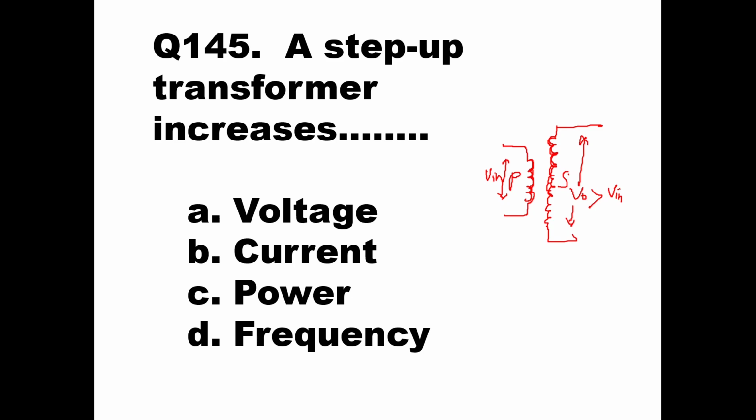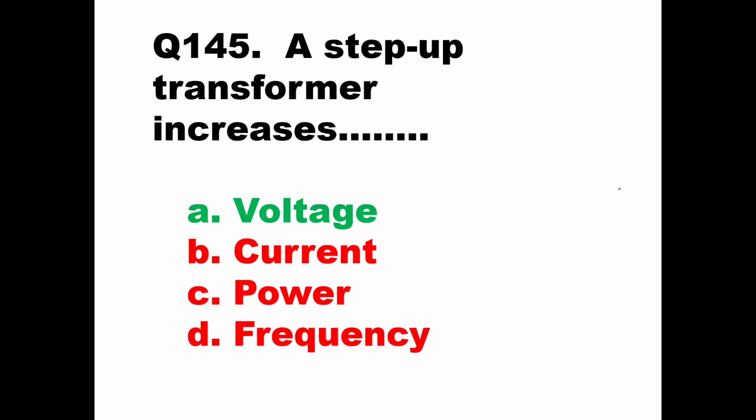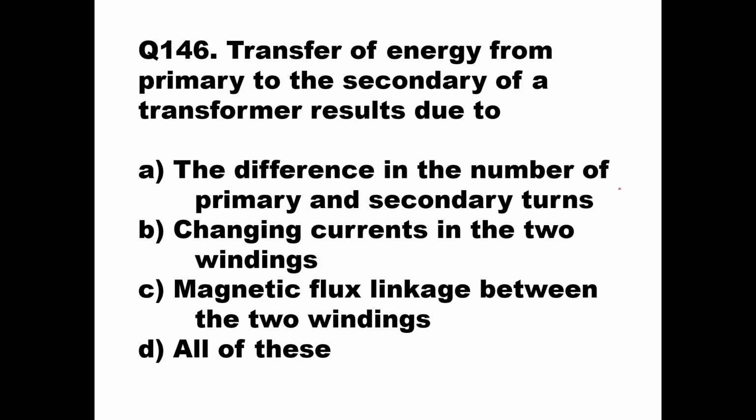A lower voltage at the primary input will become a higher voltage at the secondary output. So you are stepping up the voltage. The answer is voltage here. A step up transformer increases voltage. Then we'll go to the next question, question number 146.